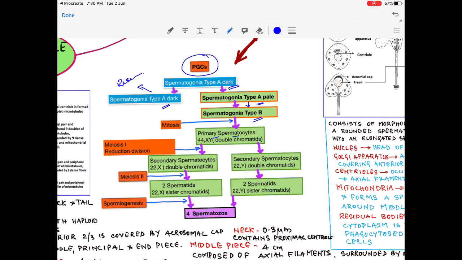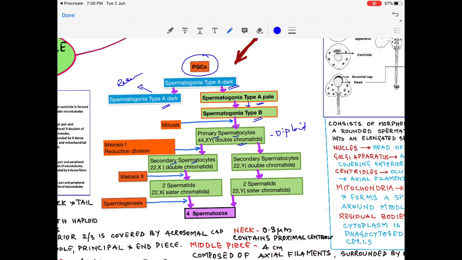These primary spermatocytes contain 46 chromosomes, 44 autosomes and 2 sex chromosomes, that is XY, and the chromosomes will have double chromatids. It is a diploid cell. Now, this primary spermatocyte undergoes the first meiotic division, that is the reduction division. So the chromosome number will be halved and it forms secondary spermatocytes.